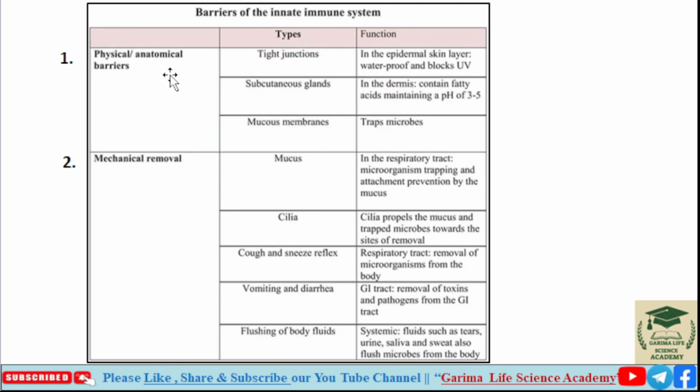In the anatomical barriers, there are many types, like tight junction, subcutaneous glands, and mucous membrane. All three come under physical and anatomical barriers.